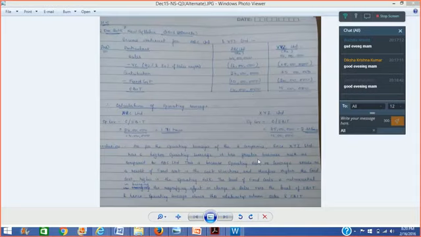And she's given a very beautiful interpretation where she says that if we are comparing the operating leverages of two companies, since XYZ has got a higher operating leverage, it has got a greater business risk as compared to ABC Limited. Because XYZ has got a higher operating leverage, and it has got a higher operating leverage because it has got a higher fixed cost, and therefore it has got a higher operating risk as well. Right. So that is what she has been able to explain, and I really liked her answer, so I thought that I must present it to all of you.